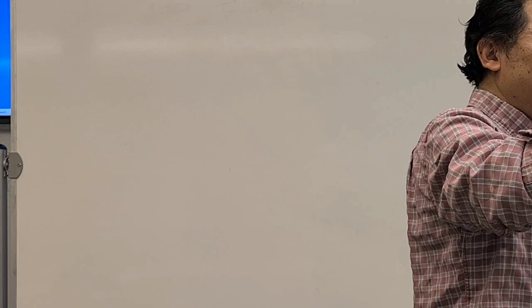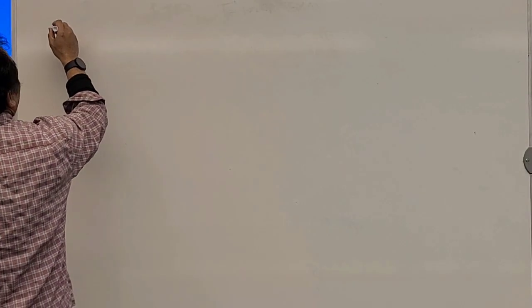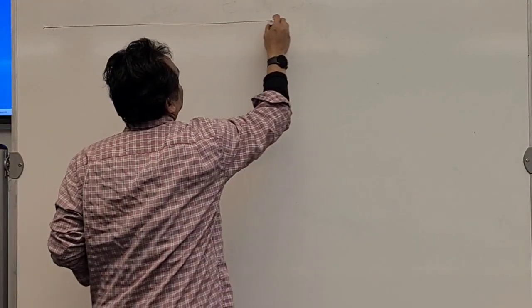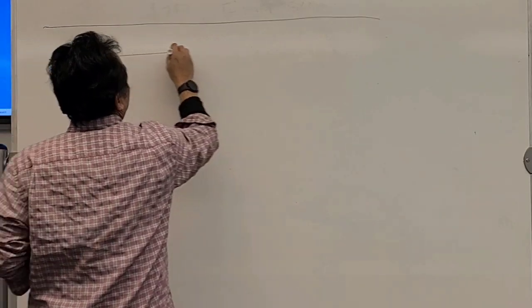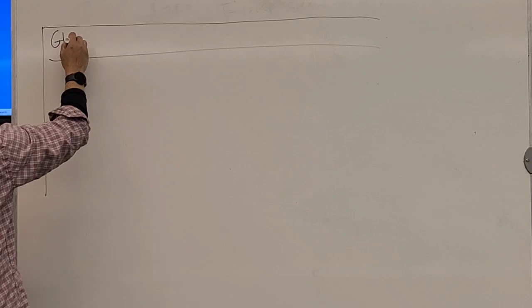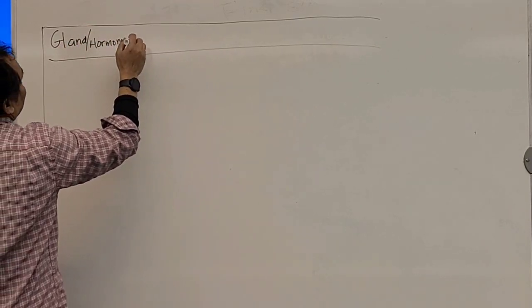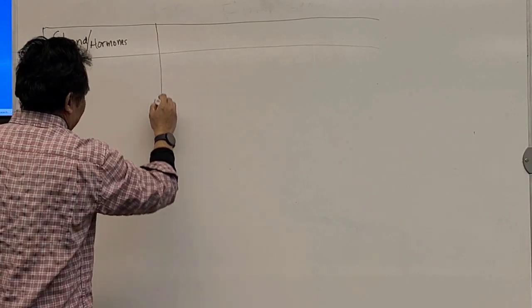Now we're going to learn the glands that produce the hormone, the name of the hormones, the target cell, the action of the hormone on that target cell, and again, the disorder, if we do not have enough or too much of that hormone. So we're going to make a table like this. Let's say this is gland, and hormones that are produced by that gland.